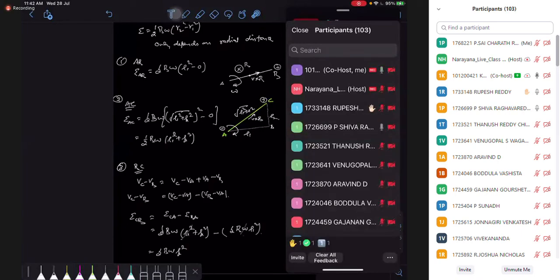Yes, Rupesh. Sir, for a closed loop rotating about its axis on its surface, the total EMF will be zero, no, sir? That depends upon how you are calculating.